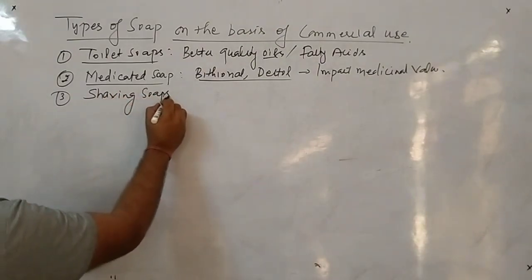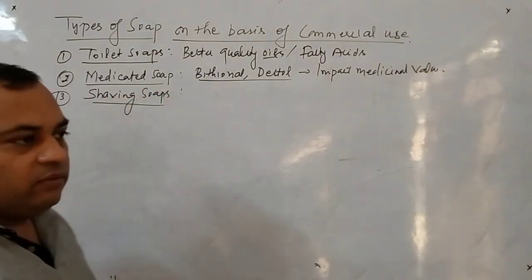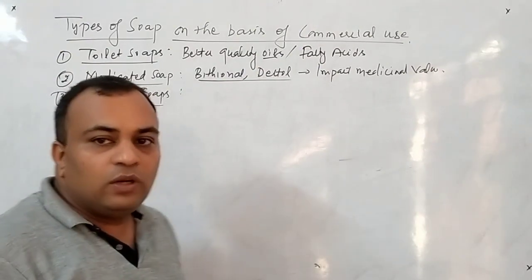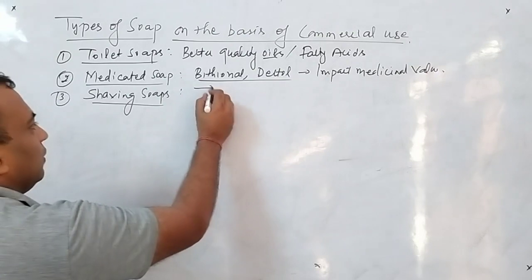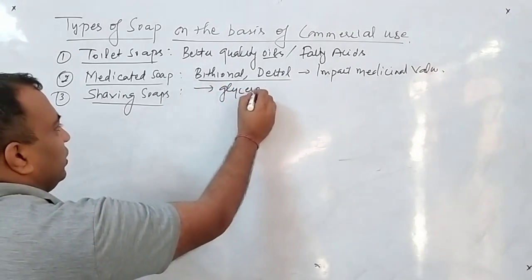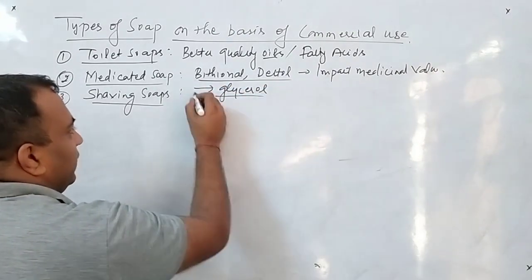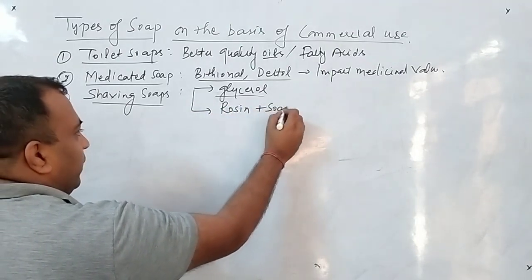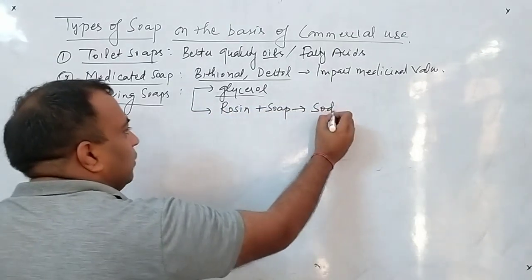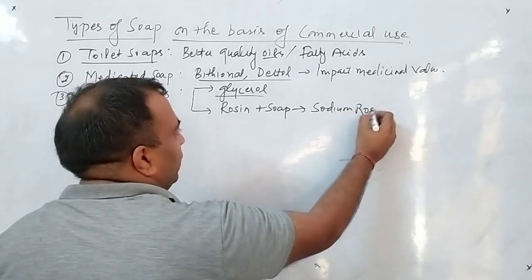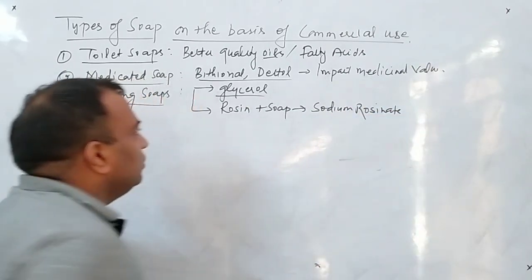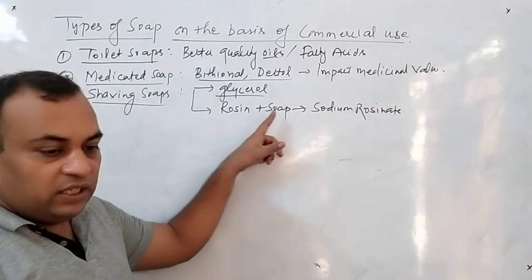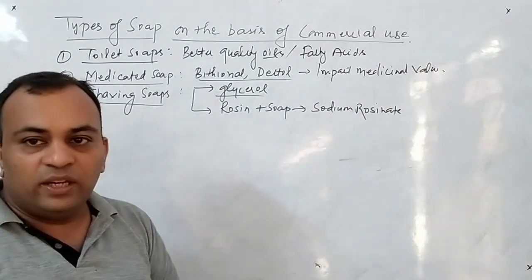Next, number 3, shaving soaps. These are the soaps we use for shaving. They mainly contain two compounds. Number one, they are rich in glycerol. And second, they contain rosin, which combines with soap to form sodium rosinate. So first is glycerol, second is rosin. This rosin in the presence of soap converts into sodium rosinate.